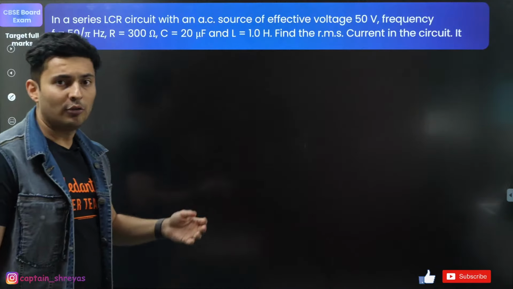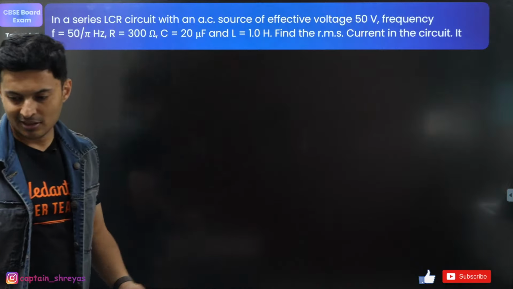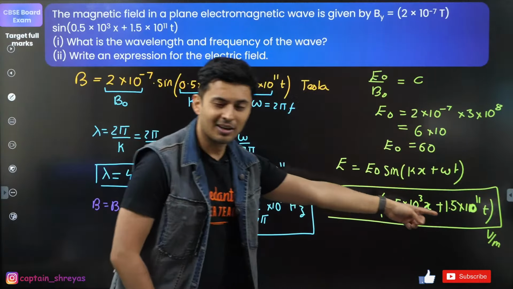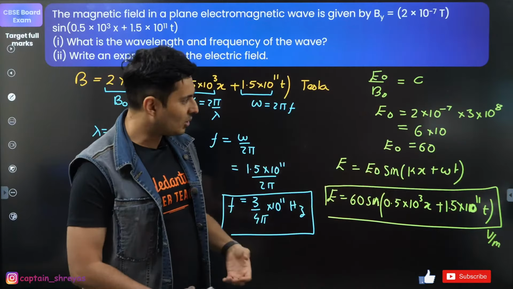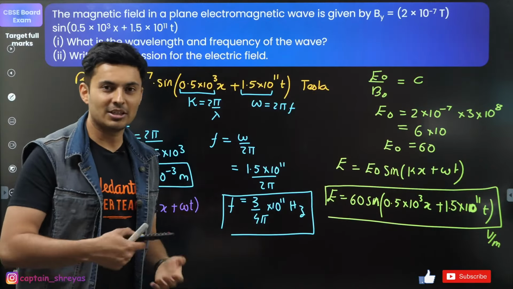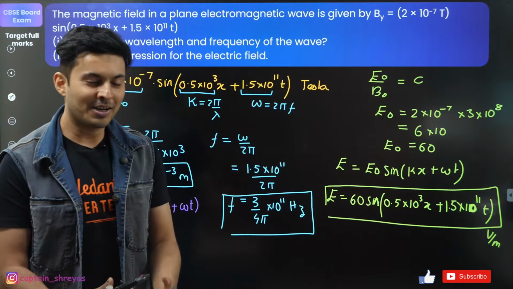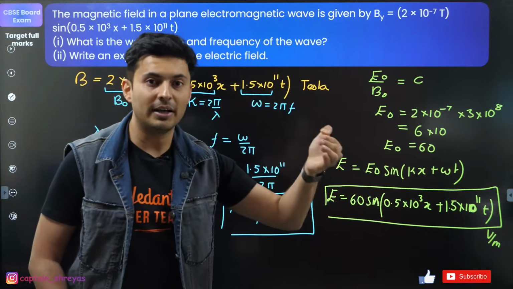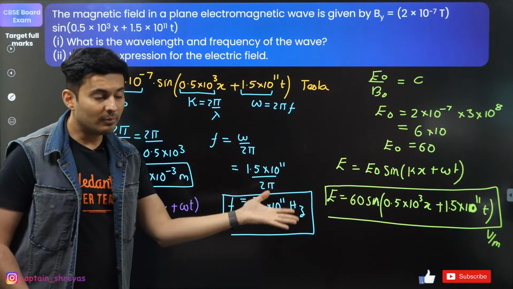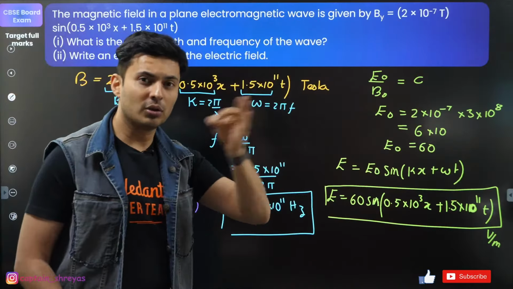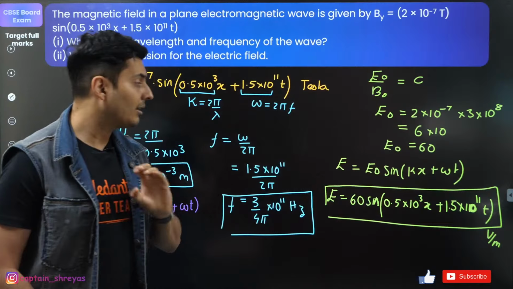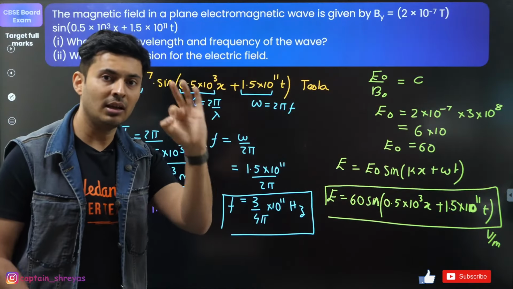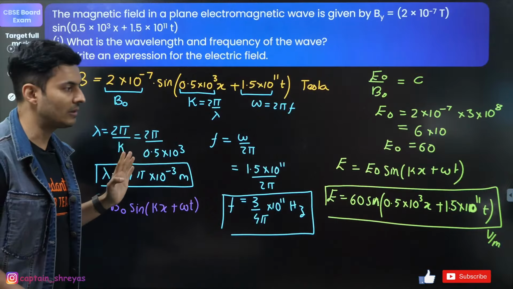LCR circuit. This can easily come for 3 marks to 4 marks. Unit is also important. A lot of people forget that unit. That's why I put it over here, because usually I solve JEE problems, so I generally don't write those units, since we are just in a hurry to get the answer correct because time is limited. So I have put up the unit. You need to constantly remind yourself about units. In the last 10 minutes, make sure you go through the entire paper, and if you missed any highlighting, blocking, units, or if something is not clear, make sure everything is proper in your paper. You will lose marks otherwise.